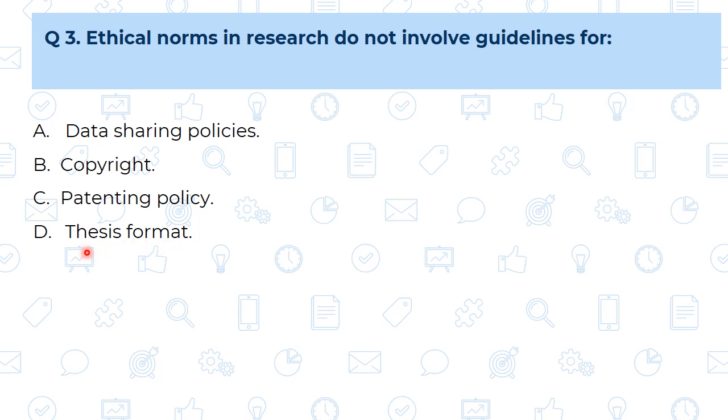Here there are, suppose, 10 types of thesis format available. Then it's up to the researcher which kind of thesis format to go with. So at this stage there is no need of any ethical guidelines. Hence our option is the fourth one, D, that is thesis format. Our answer is D. Okay.